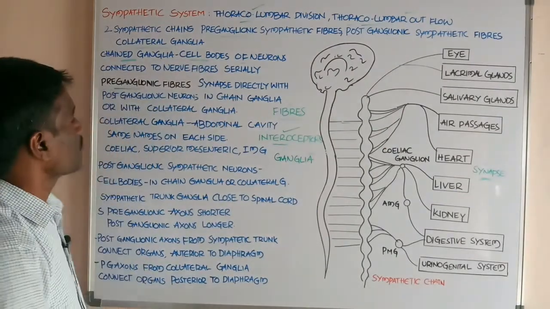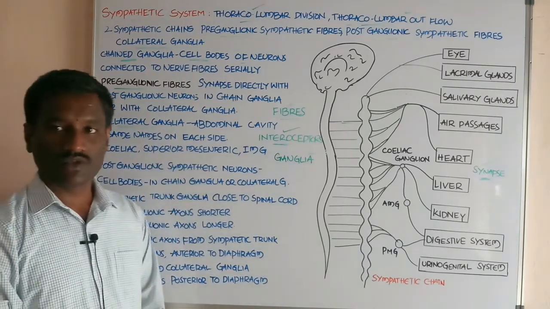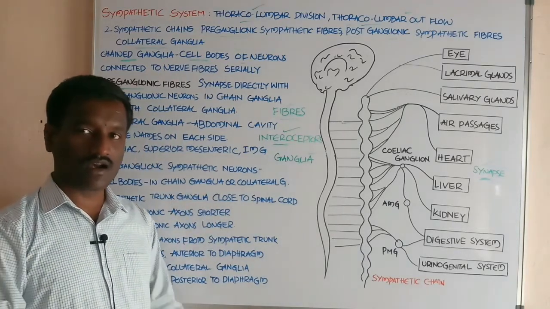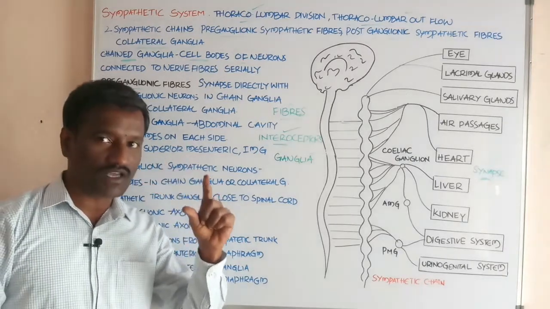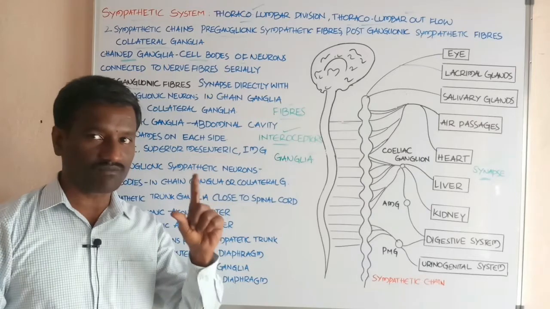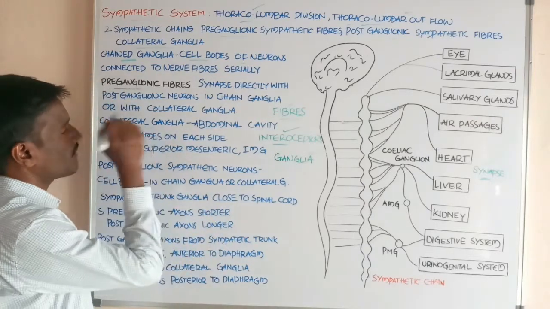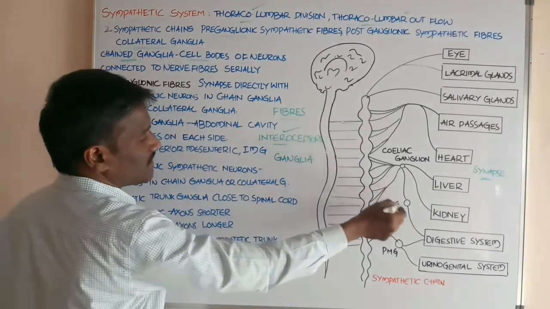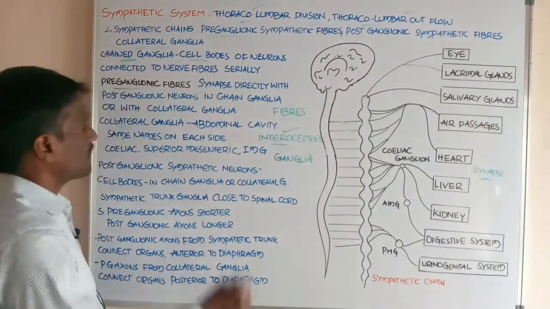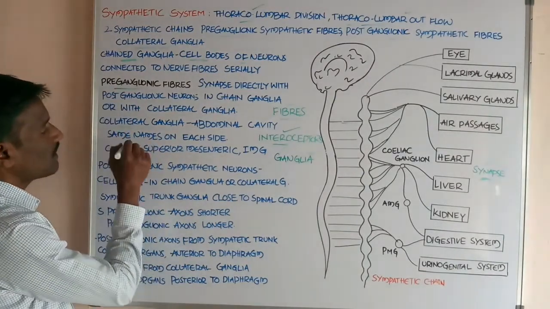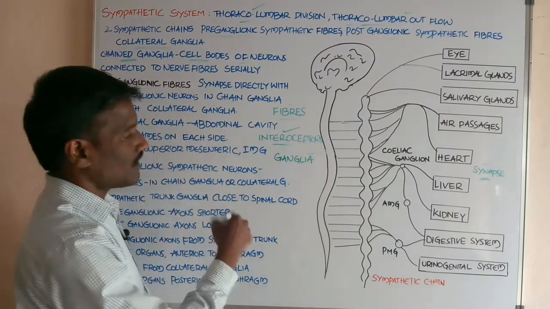Next, the collateral ganglia. What about collateral ganglia? Already you know about ganglia: a group of cell bodies in the peripheral nervous system is called ganglia. Students, collateral ganglia are present in the region of the abdominal cavity in human beings, and they have names on each side.